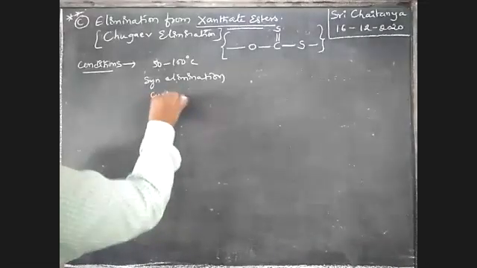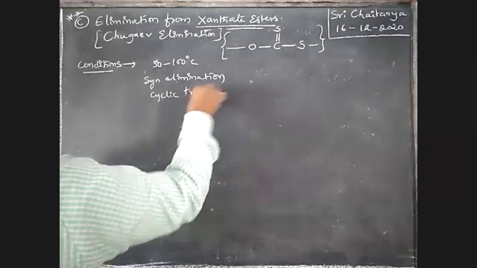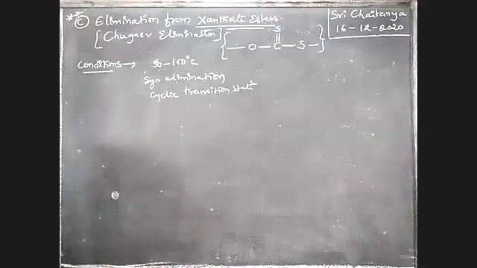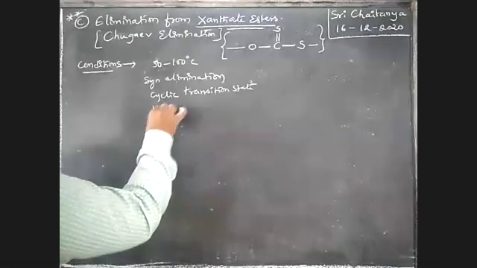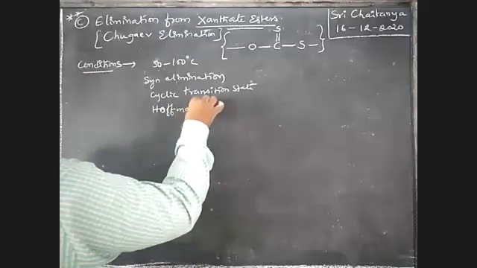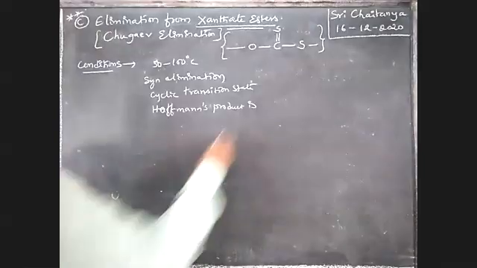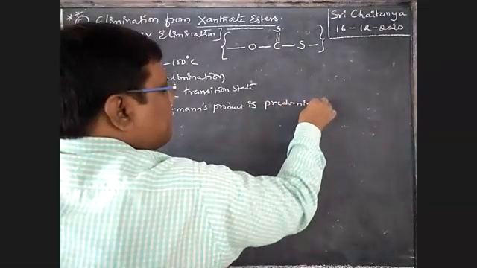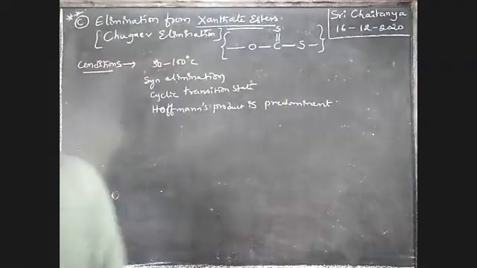Here, a cyclic transition state is formed as the intermediate. Hofmann product is the predominant one.